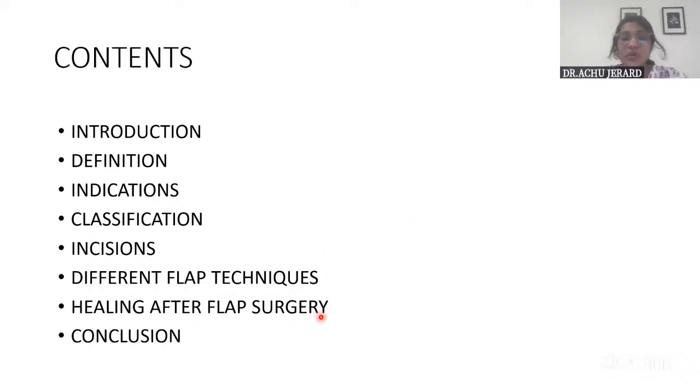Okay, so the advantage of this is, even if modified Widman's flap is asked as a short note, you can first give the definition of periodontal flap, then you can enumerate the different flap techniques, and then you can write the indications of flap surgery for the modified Widman's flap also, because any flap surgery indication would go with any of those techniques, right? And then healing after flap surgery also can be written for modified Widman's flap.